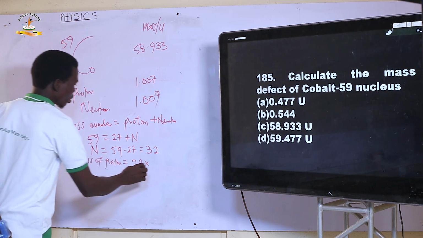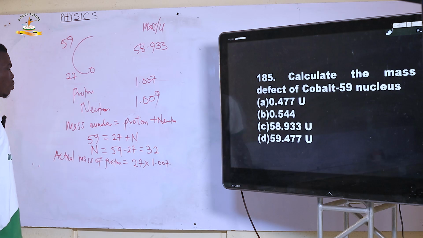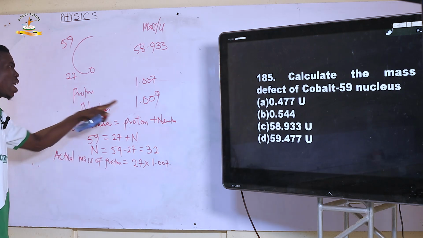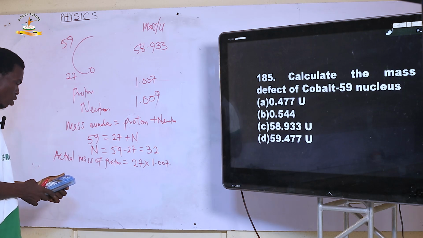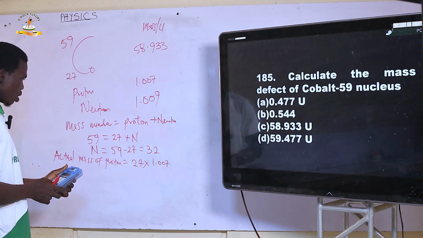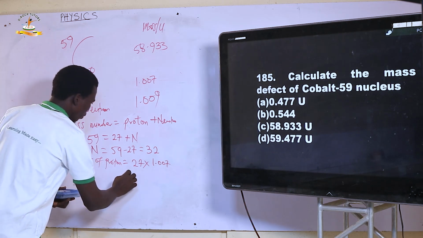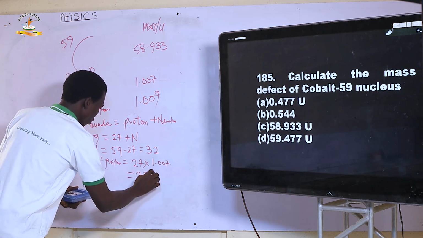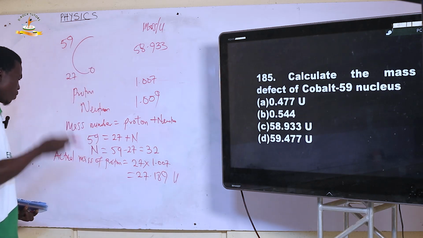Mass of one proton is 1.007. Why am I saying 27? Because we have 27 protons in it, and each has a mass of 1.007 units. So let's do that. 27 multiplied by 1.007, and we have 27.189 units. That is for that.